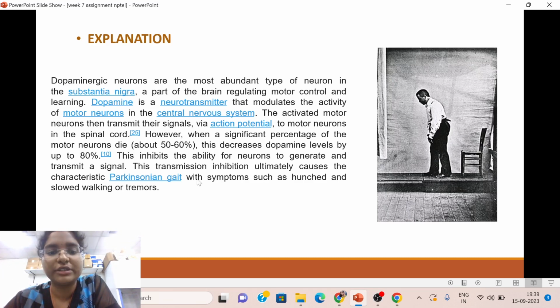Which we discussed already, with symptoms such as hunched and slowed walking or tremors. This is how a person suffering from Parkinson's disease looks. He will have difficulty in walking, will have tremors continuously, won't be able to stand properly, the posture will be incorrect, the whole body won't be stable while walking, right?